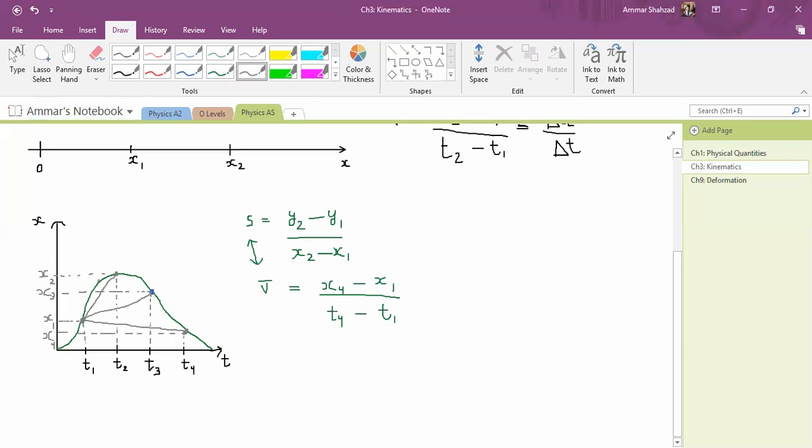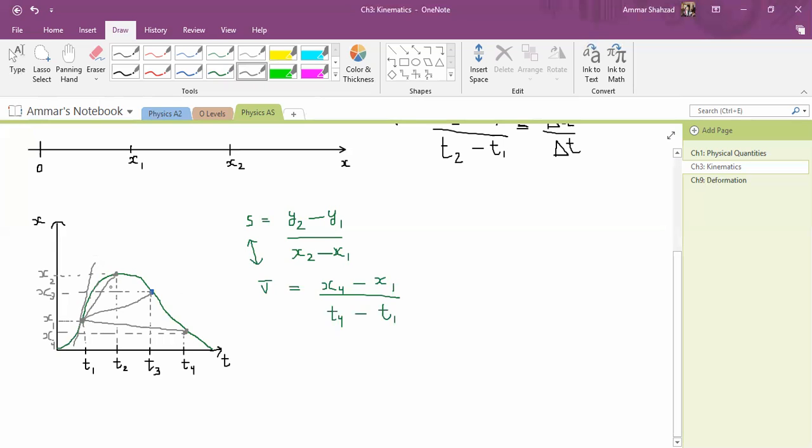And similarly, as I keep coming closer and closer to this point, I will get a tangent to this point, like this. Eventually, as I move closer and closer, you get this point. So as you are moving closer to the point, you will get a tangent.